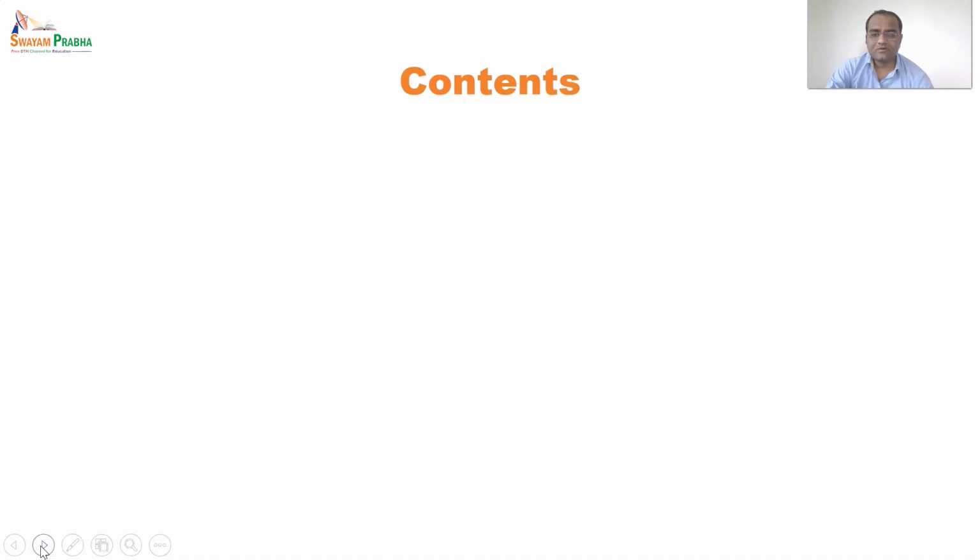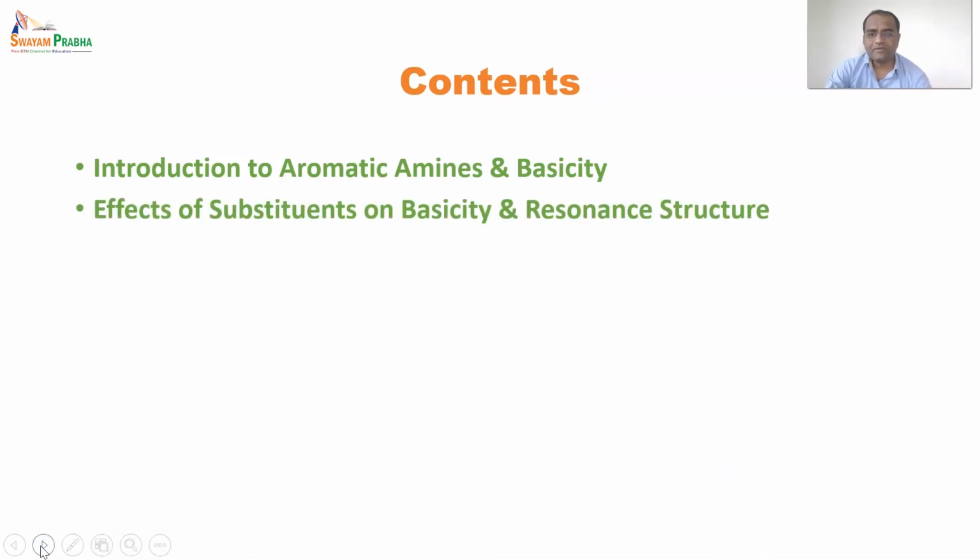So let's see the contents of this session. Firstly, we will see the introduction to aromatic amines and basicity of aromatic amines. After that, we will see the effects of substituents on basicity and some resonance structures.